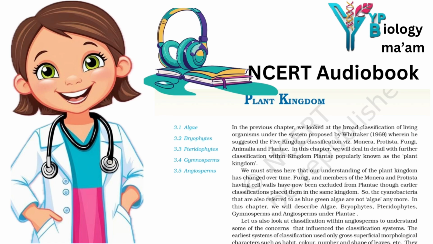3.4 Gymnosperms. The gymnosperms, gymnos means naked and sperma means seed, are plants in which the ovules are not enclosed by any ovary wall and remain exposed both before and after fertilization. The seeds that develop post-fertilization are not covered, that is, are naked. Gymnosperms include medium-sized trees or tall trees and shrubs. One of the gymnosperms, the giant redwood tree Sequoia, is one of the tallest tree species.